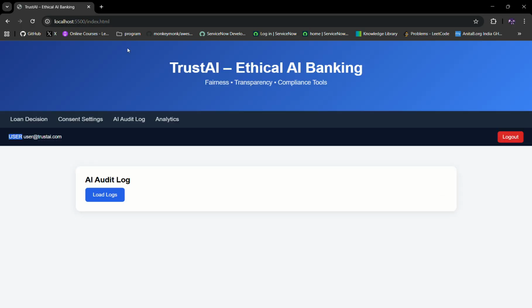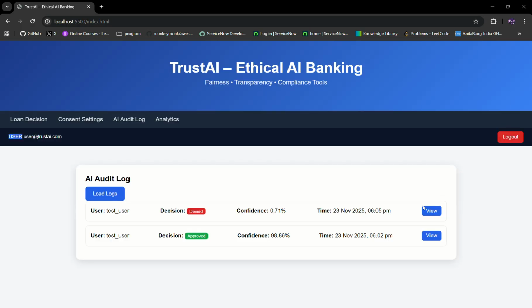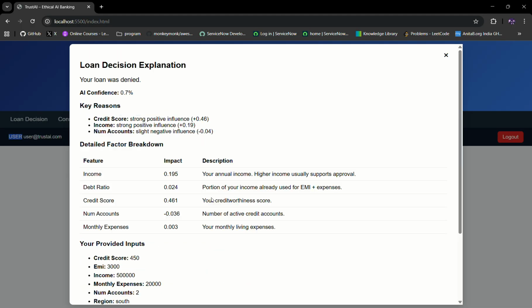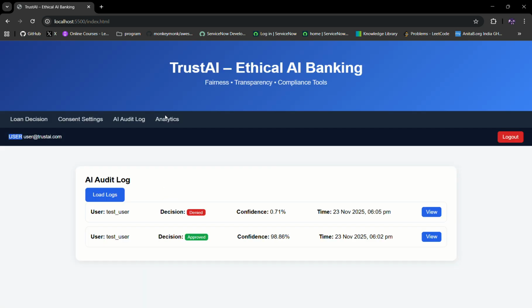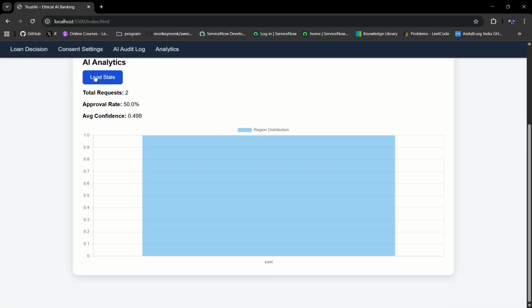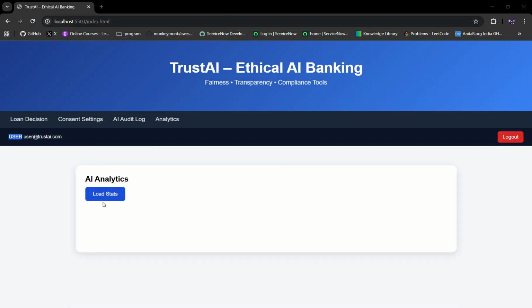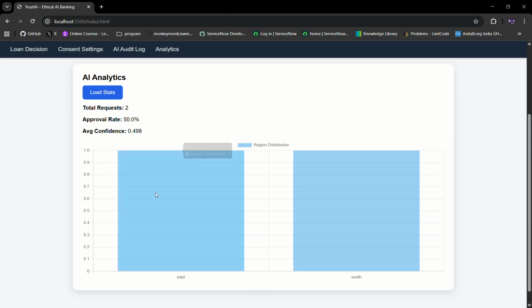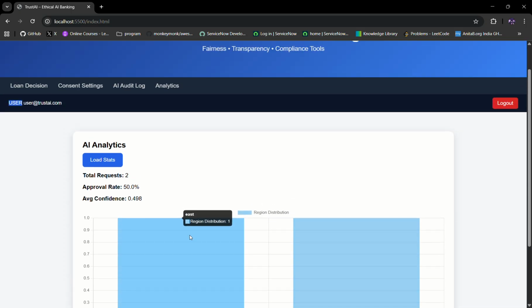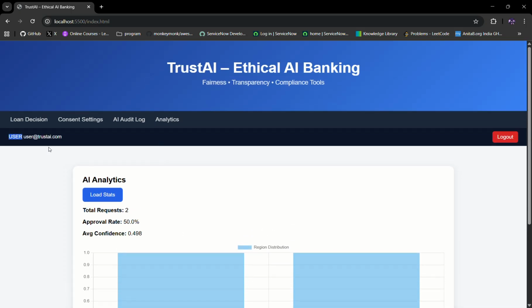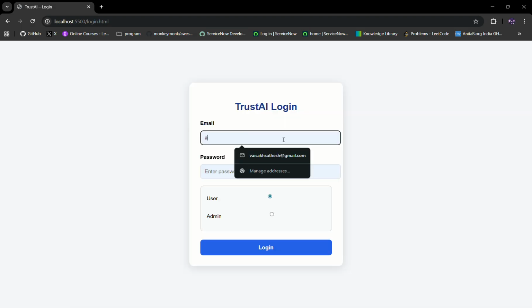Now I can come back again, I can load my logs and see all these values again. In my analytics, I can see my total requests, and the two regions are east and south, since these are the ones I've given. Now this is from the user perspective. Now let's check from the admin's perspective. I can log out from here. Let's put